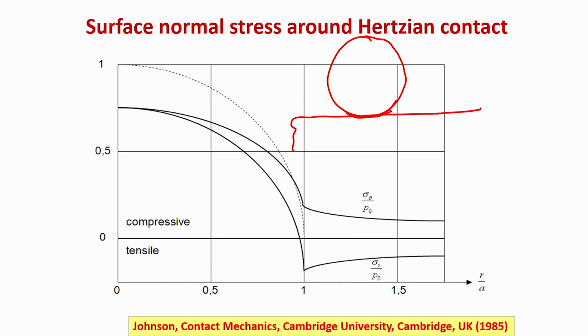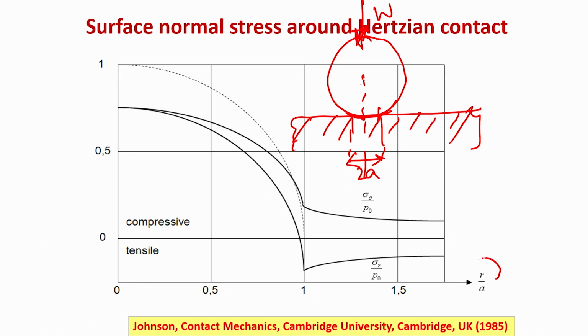This is your nominally flat solid, and this is the load W that is pressed against the spherical ball. So, this is your 2a, which I have defined before, and this is your contact zone. If you plot it, this is the center of the contact, halfway between the contact. And what I am showing here is that under this kind of configuration, how these compressive stresses, how this surface normal stress will vary